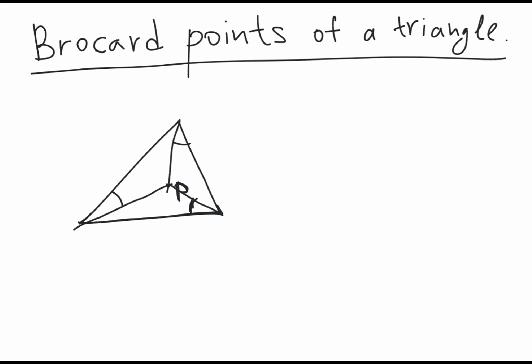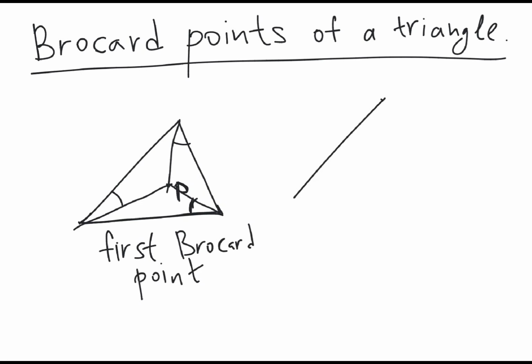this triangle. And the second Brocard point, so this is the first Brocard point, and the second one is constructed similarly, but we take the angles in the other direction.